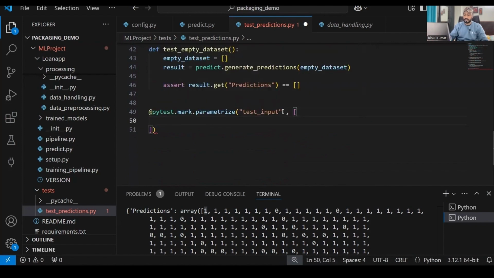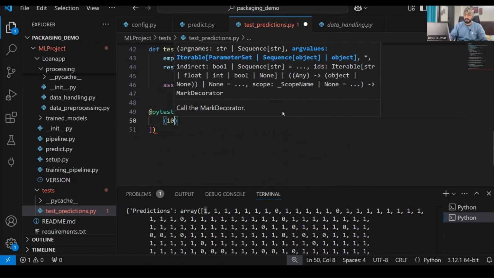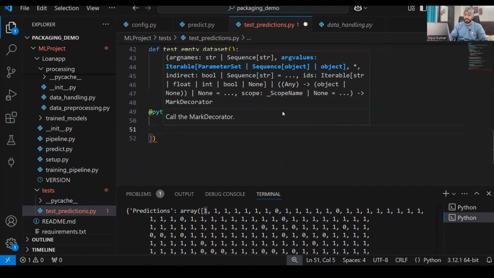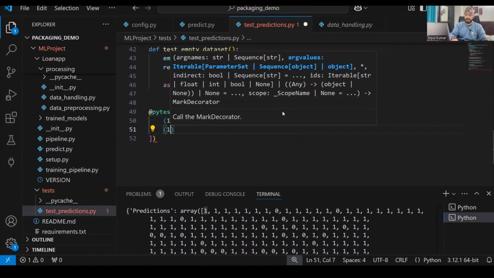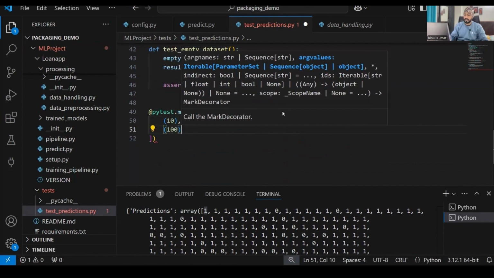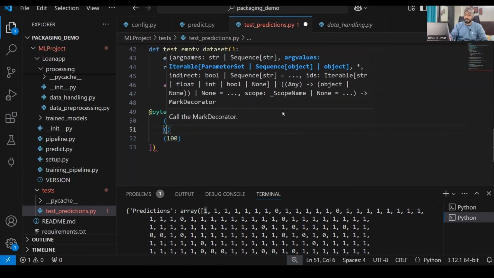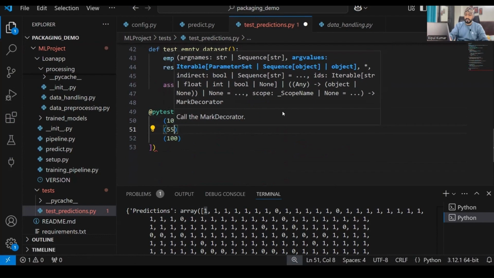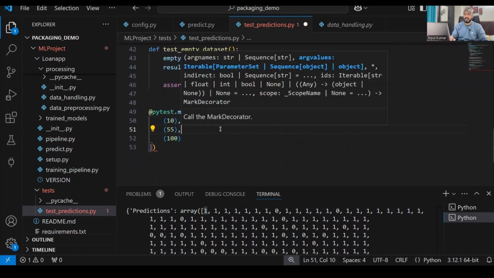So let's say something else, let's say row number 10. Okay, let's say row number 100, and let's say row number 55. Let's say I just take some random rows over here.